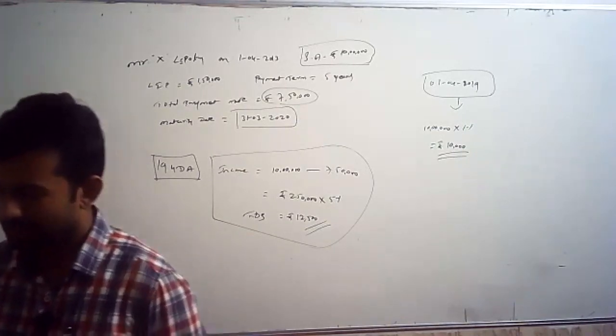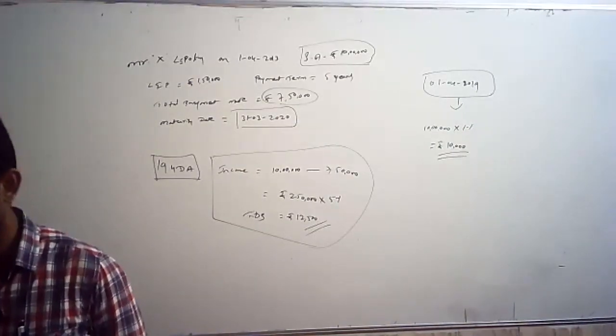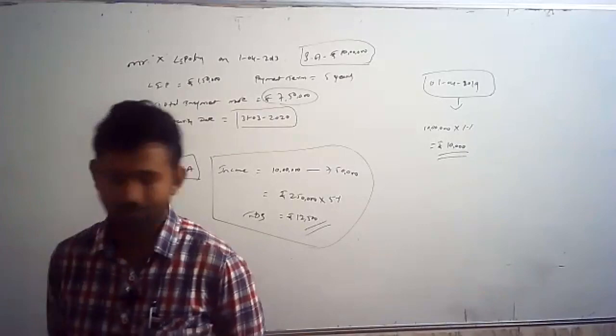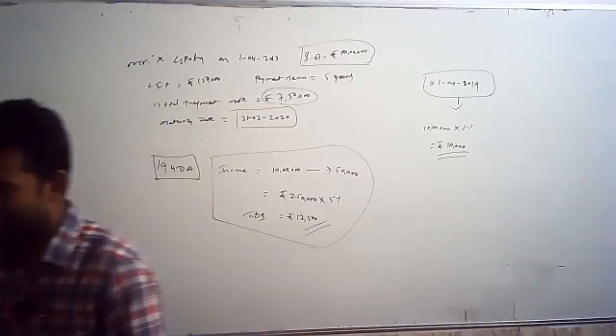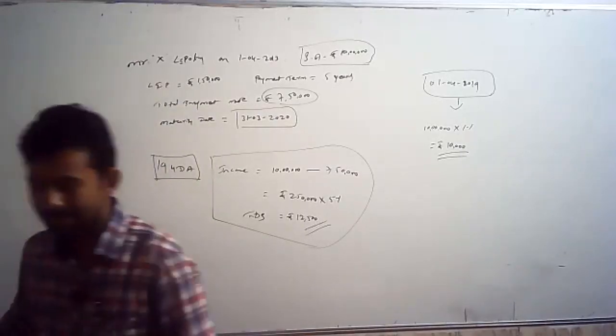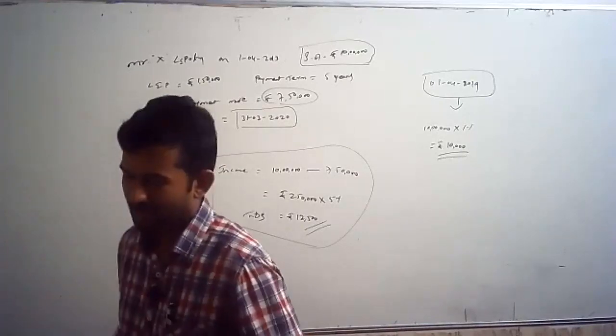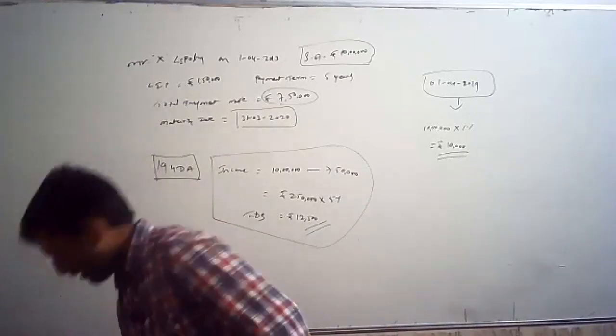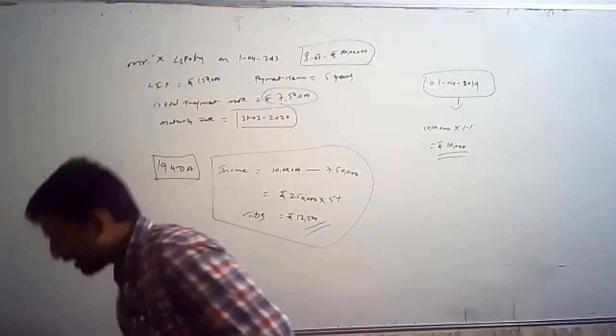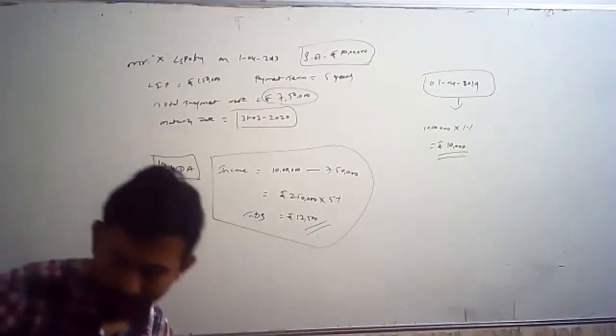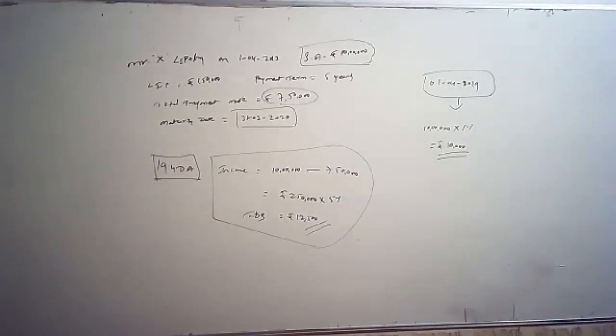He has taken the policy on 1st April 2017. Now tell me the applicability of section 194DA and what is the quantum of TDS to be deducted. In the first case, quickly.